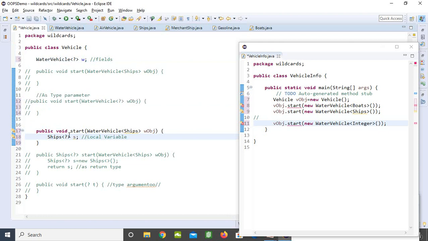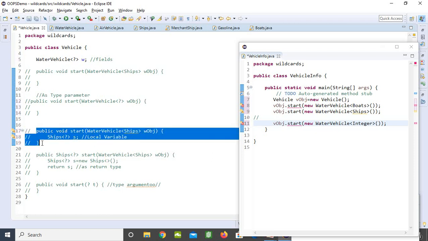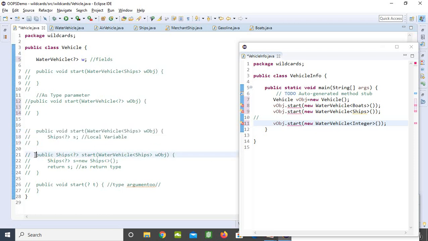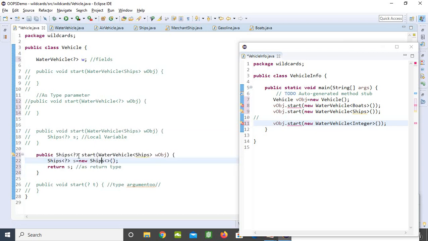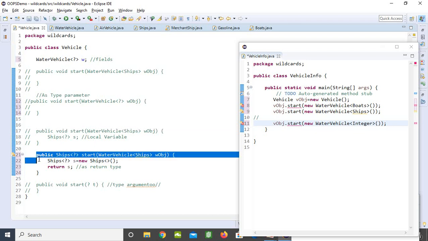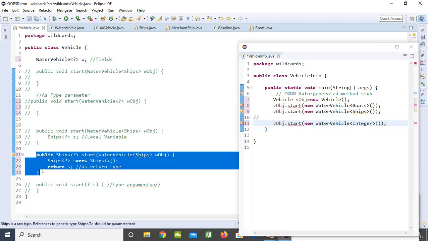Here our ships is also a generic type, so you can make it a local variable. And you can also use it as a return type. Here look at this, I have ships where I am returning the ships. You can also do it like this, but this is not recommended, though you can still do it.